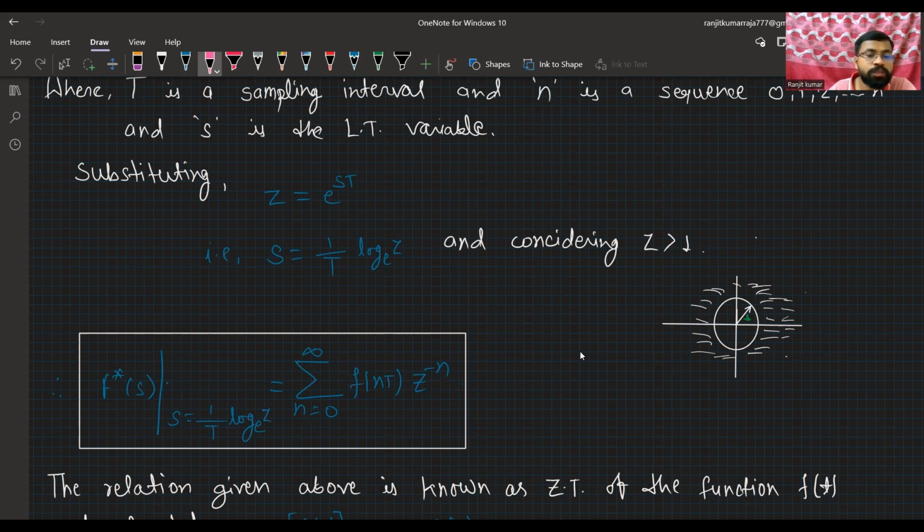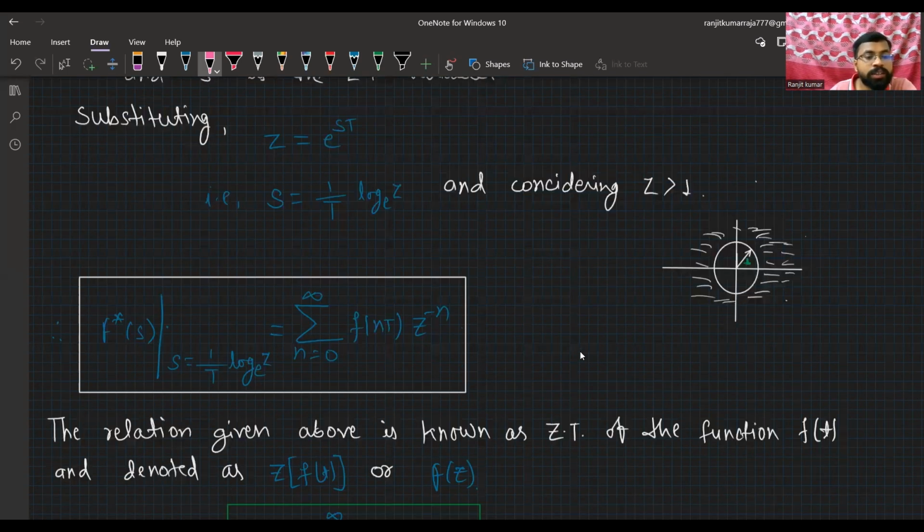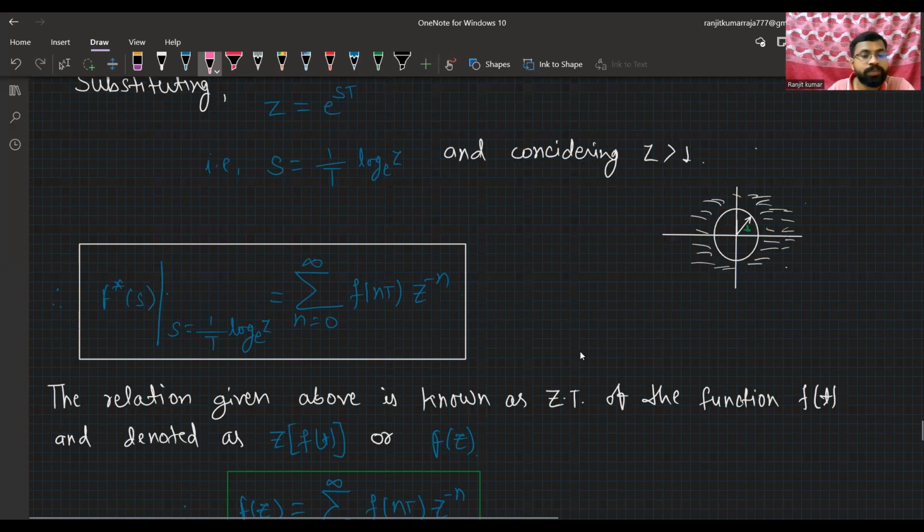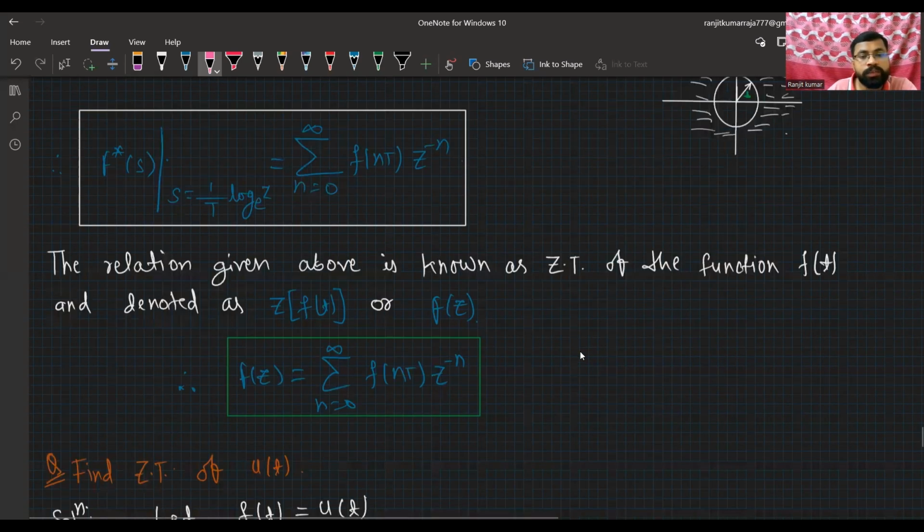Now substituting this in the same equation, we will get f star of s, with s equals 1 by T log e base z, equals the sum from n equals 0 to infinity of f of nT z to the power minus n. The relation given above is known as the Z transform. This is nothing but the Z transform of which function? F of t, and it is denoted by the Z transform of f of t.